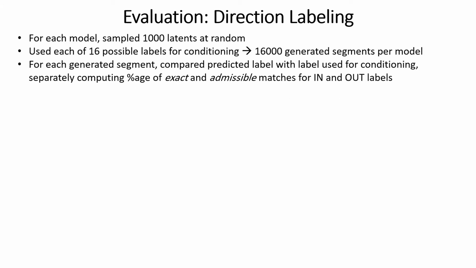So for each model, we sampled 1,000 latent vectors at random and used each of the 16 possible directional labels for conditioning, thus generating 16,000 segments. And for each segment, we applied the relevant classifier and compared the predicted label with the label used for conditioning, separately computing what percentage of in-game labels yielded exact and admissible matches and what percentage of out-of-game labels yielded these matches.